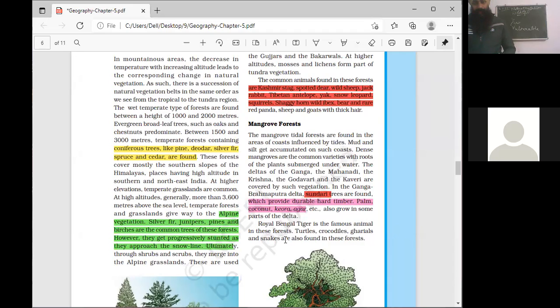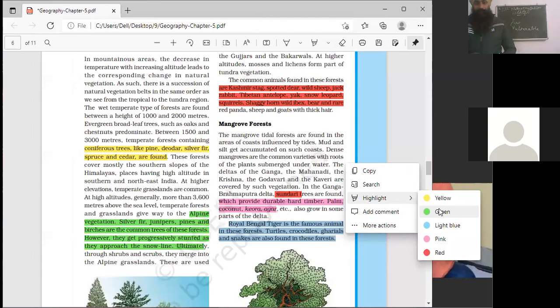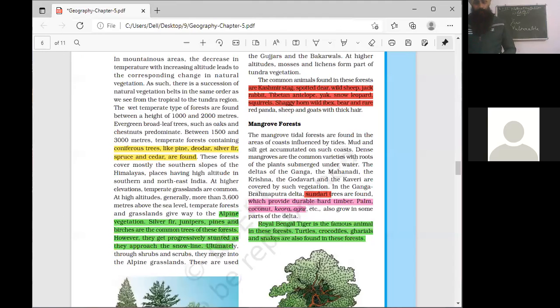Important species of animals present in such mangrove forests are turtles, crocodiles, gharials, different species of snakes, and tigers. Tigers are found in this region.